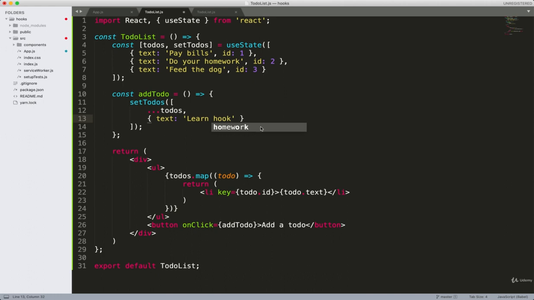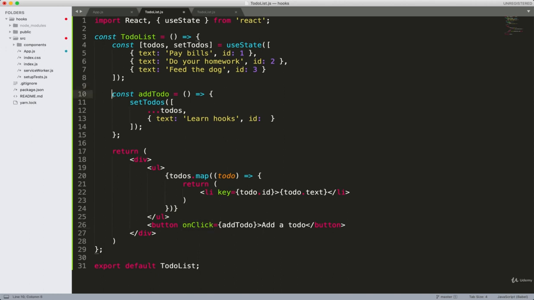So I'm going to say text, and for the new to-do, let's say learn hooks. And then we need an id property because we are mapping over the todos array in here. And as I mentioned before, when mapping over some elements, React demands that we give a unique ID to each list element. So that's why we have these id properties. We have 1, 2, 3.